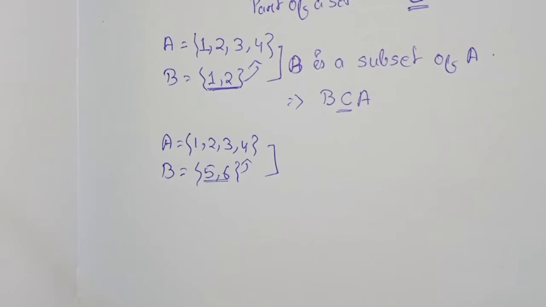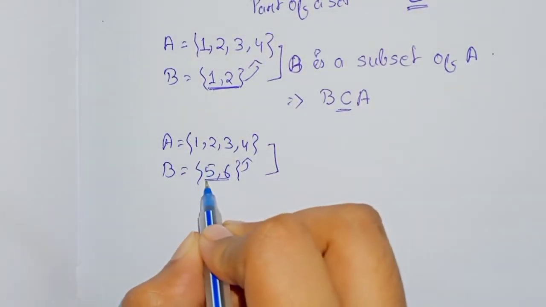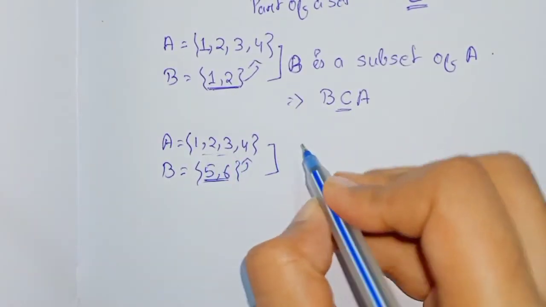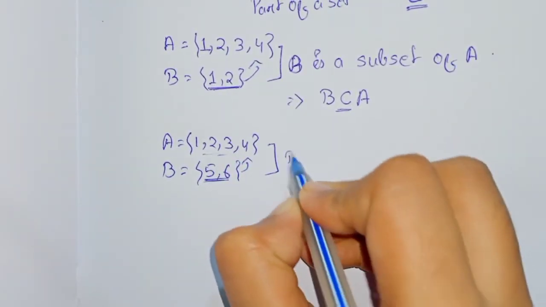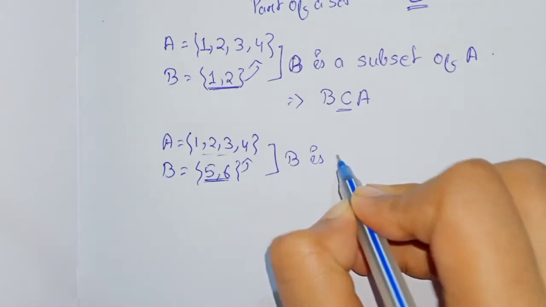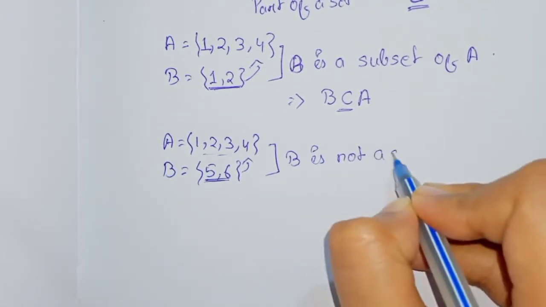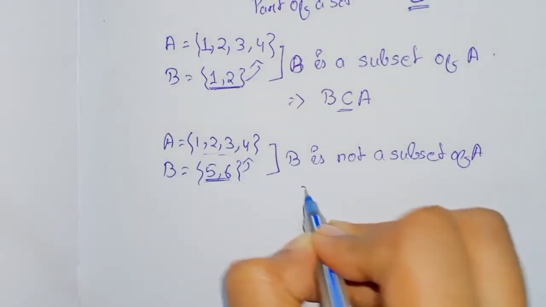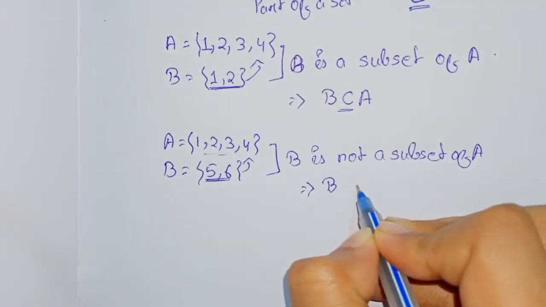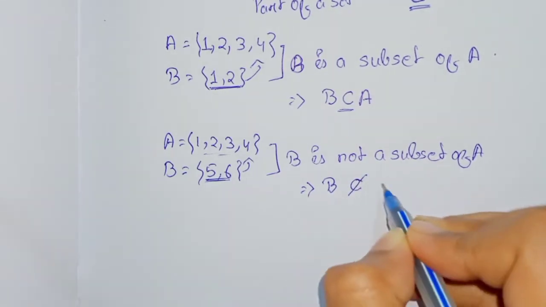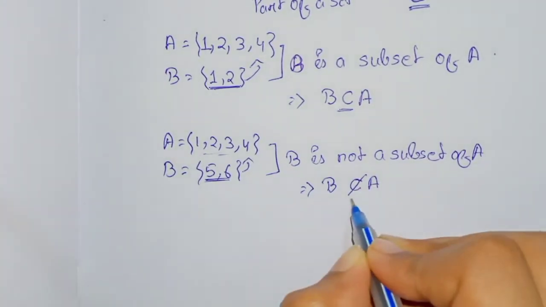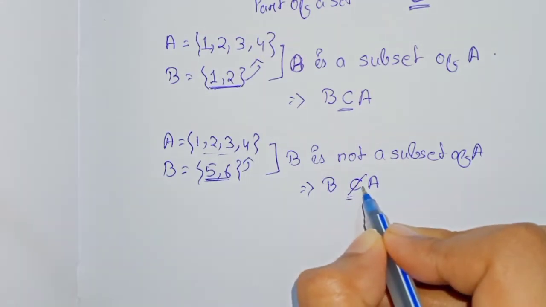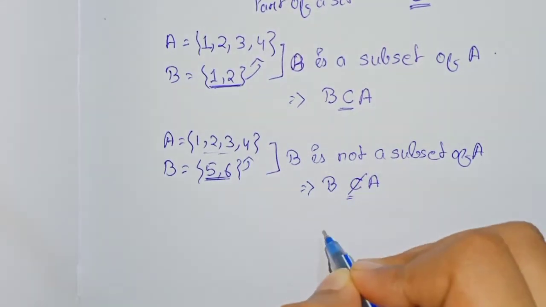In the second example, the elements of set B were not present in set A, so I will write it like B is not a subset of A, and it is denoted by this symbol. For the symbol of not a subset, you use the symbol of subset and just cut it.